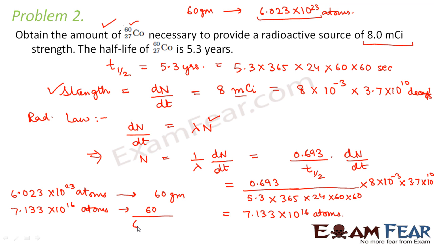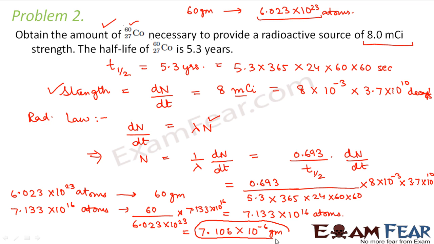It would be 60 divided by 6.023 into 10 to the power 23 multiplied by 7.133 into 10 to the power 16. So it comes out to be 7.106 into 10 to the power minus 6 grams. So this would be the amount of cobalt necessary to provide this much radioactive strength.